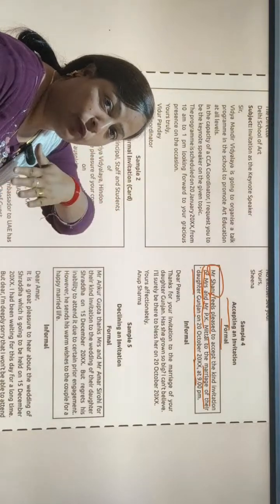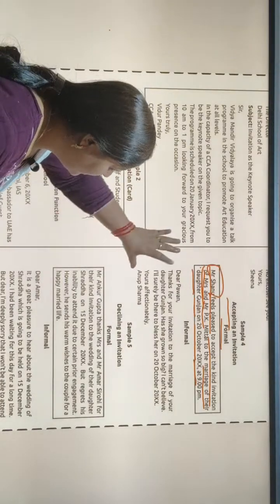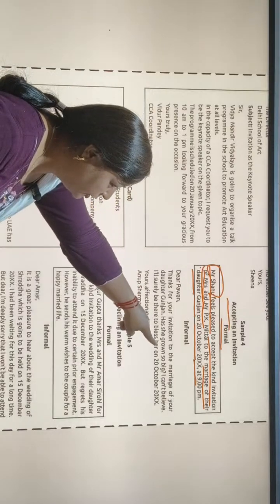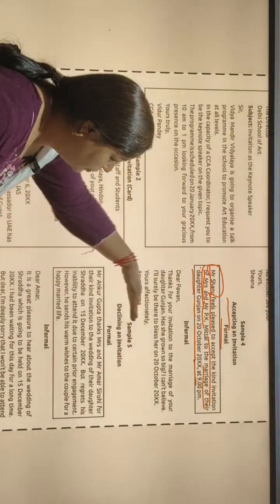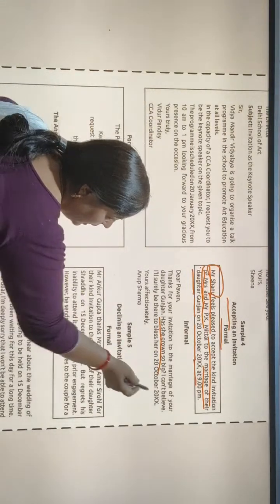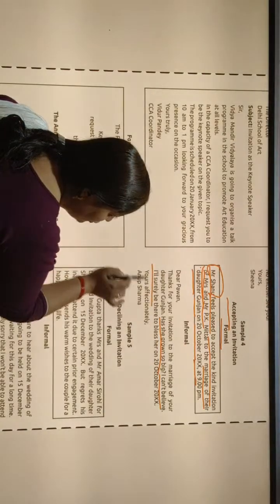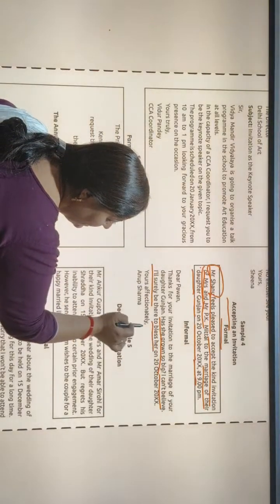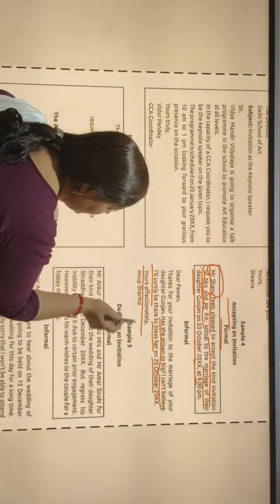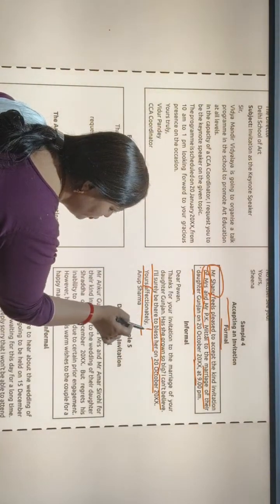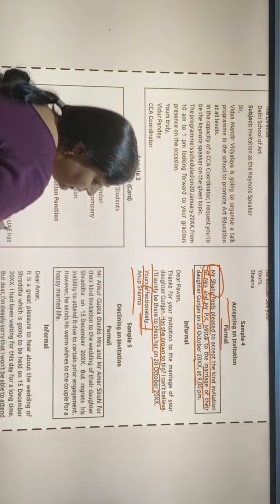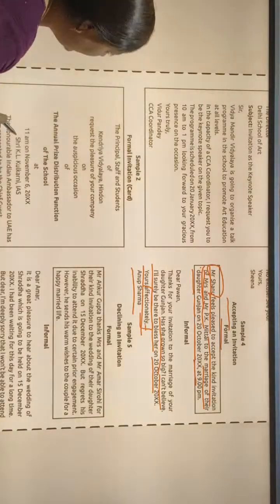And if we have to write this in an informal way, then we will write it like this. Dear Pawan, thanks for your invitation to the marriage of your daughter Gunjan. Has she grown so big? This language is informal. I can't believe it. I will surely be there to bless her on 20th October. Yours affectionately. Here we can also use "yours truly." It will be right. Then we will write the name.